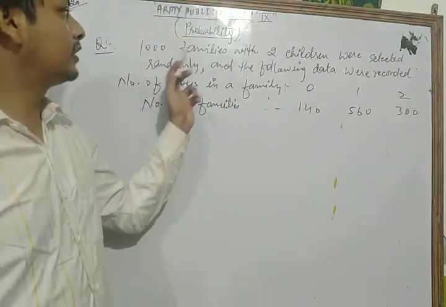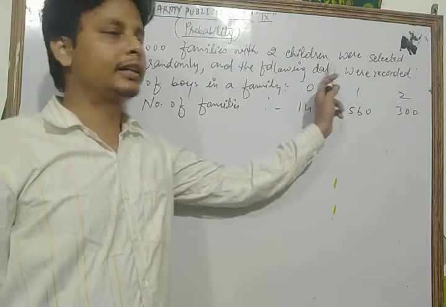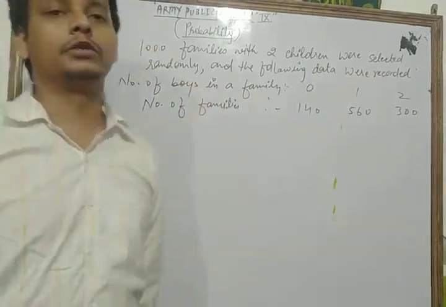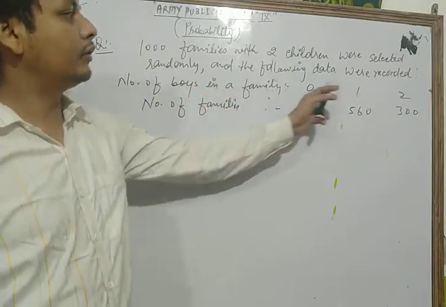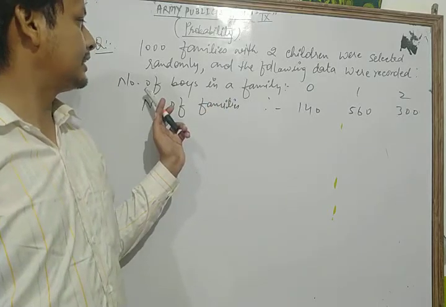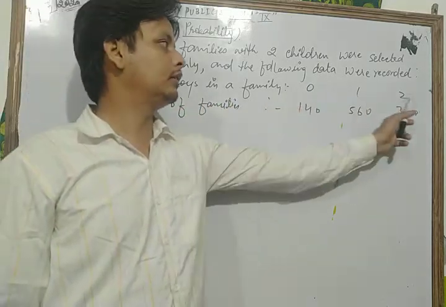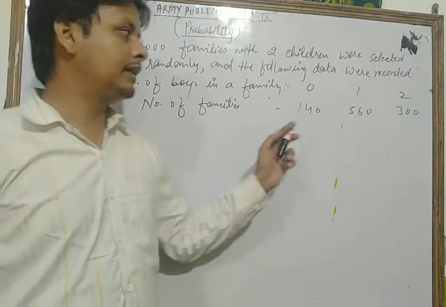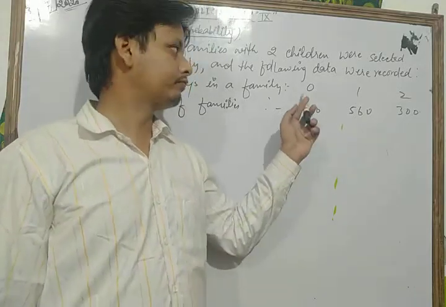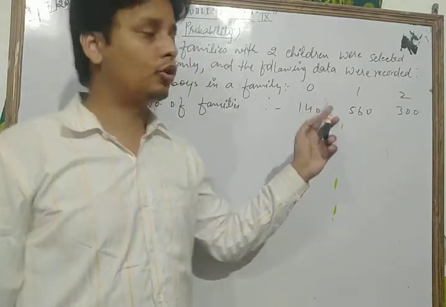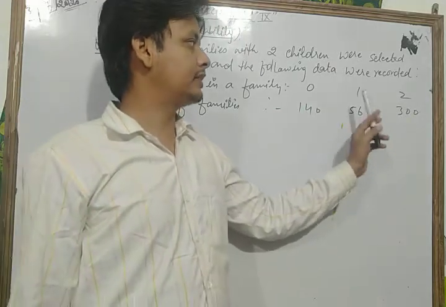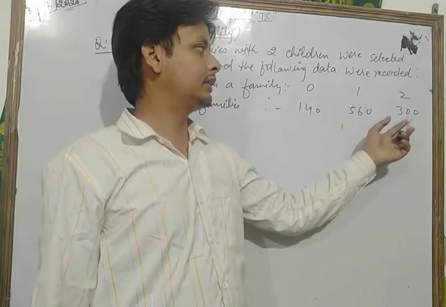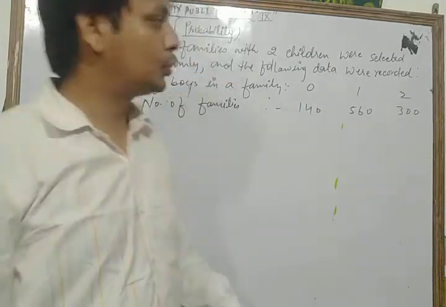1000 families with two children were selected randomly, and the following data were recorded. That is, the number of boys in a family is 0, 1, 2, and the number of families means 140 families have no boy, 560 families have one boy, and 300 families have two boys.